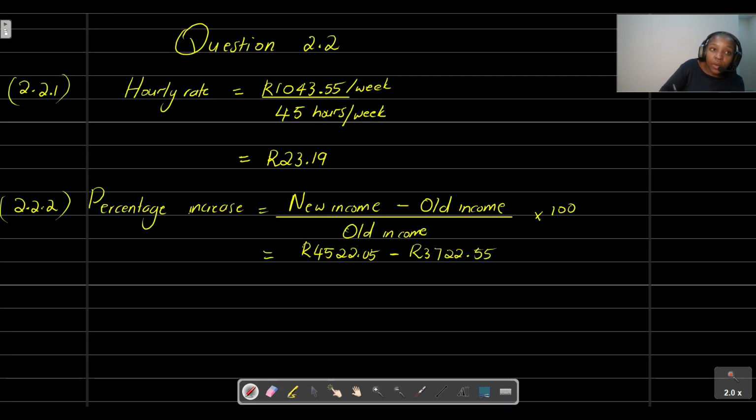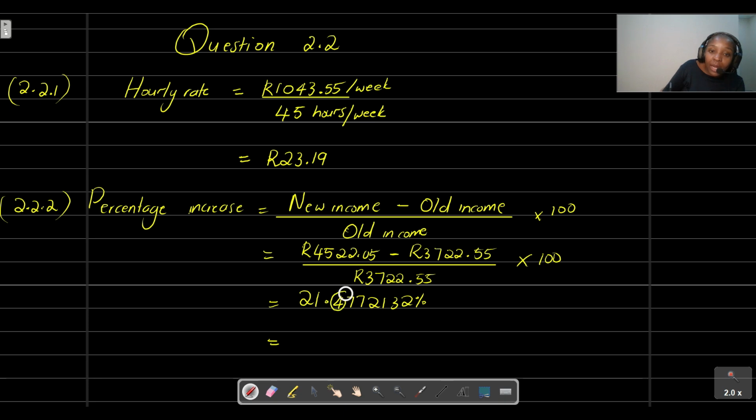Then we're going to divide that by the old income, 3,722.55, multiplied by 100. Literally, we are just punching these values into the calculator. You'll get 21.4772132%.